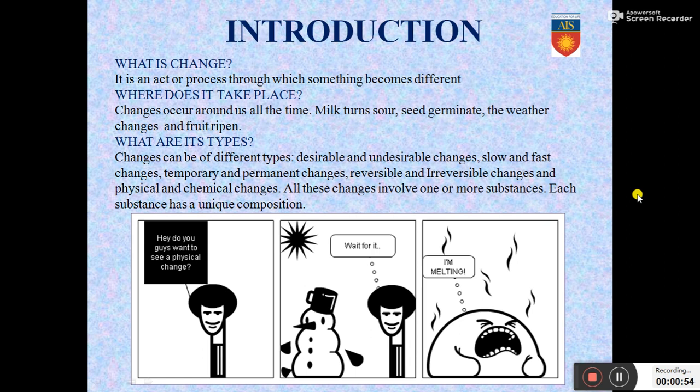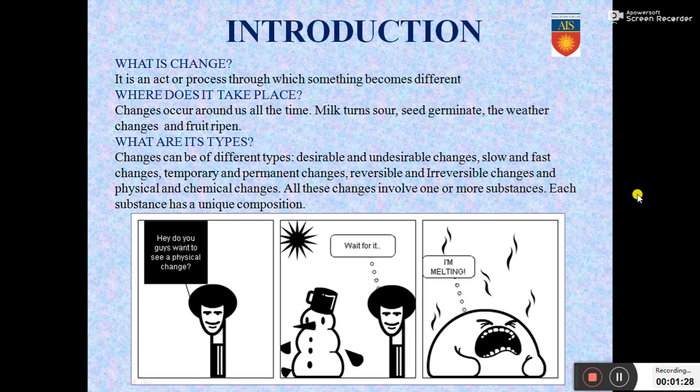So first, let us know what is a change. A change is an act or process through which something becomes different. So anything that undergoes a process of becoming different is called a change. Where does it take place? Well, changes occur around us all the time. Milk turning sour, a seed germinating into a plant, the weather changes, as well as the ripening of fruits. All of these are different kinds of changes.